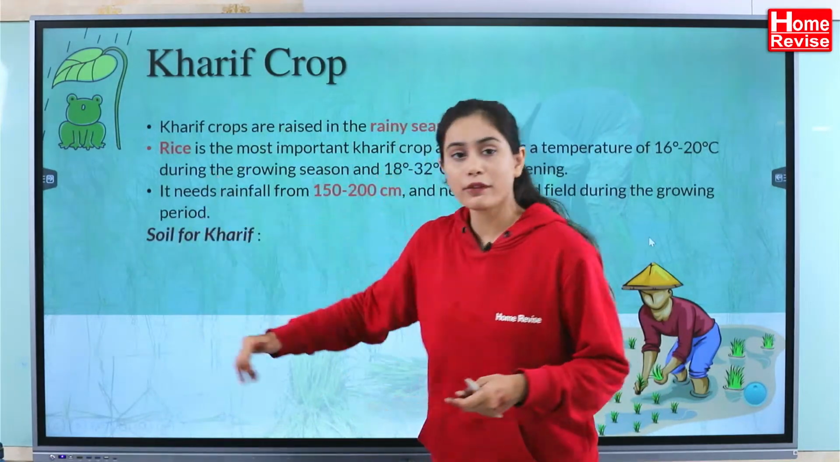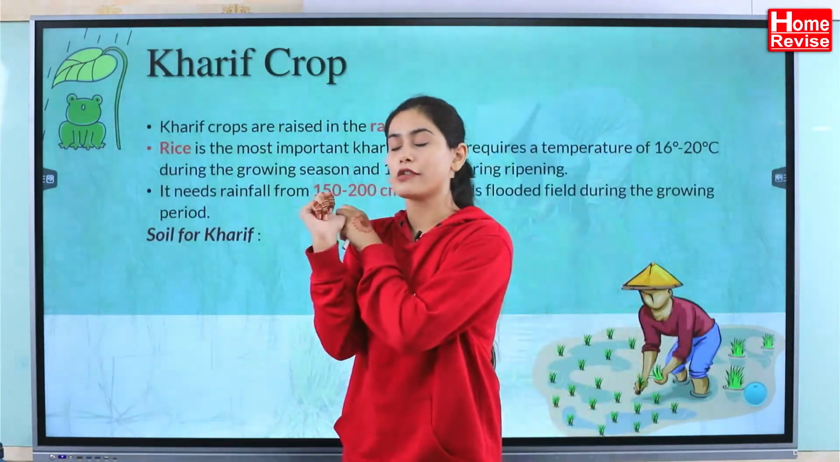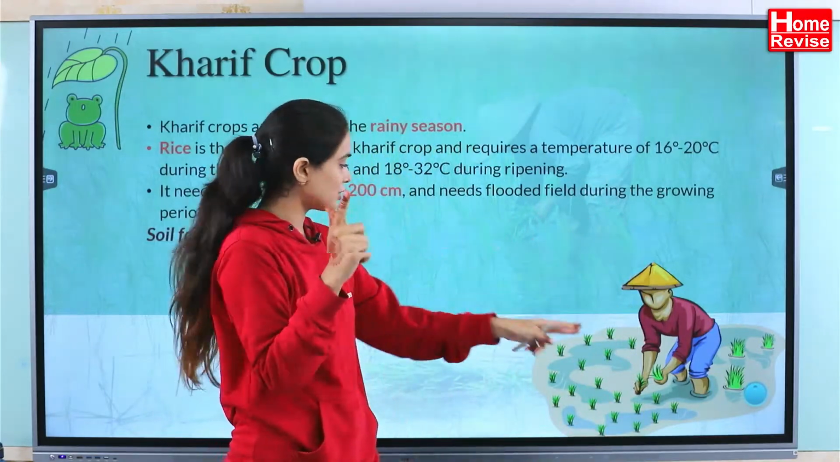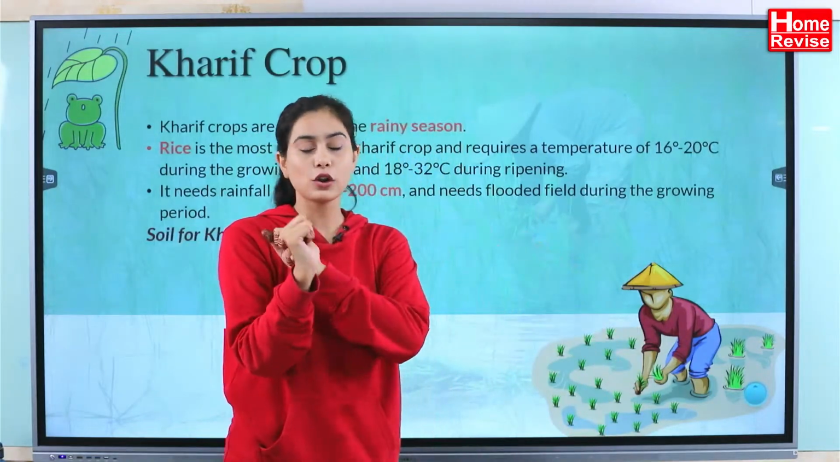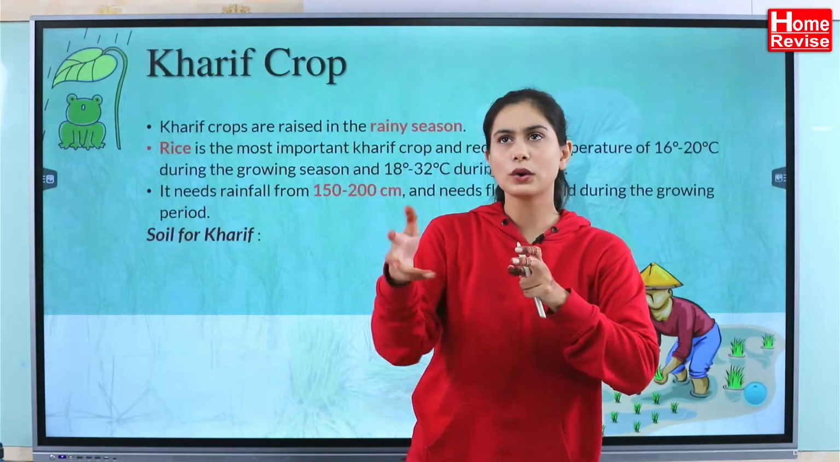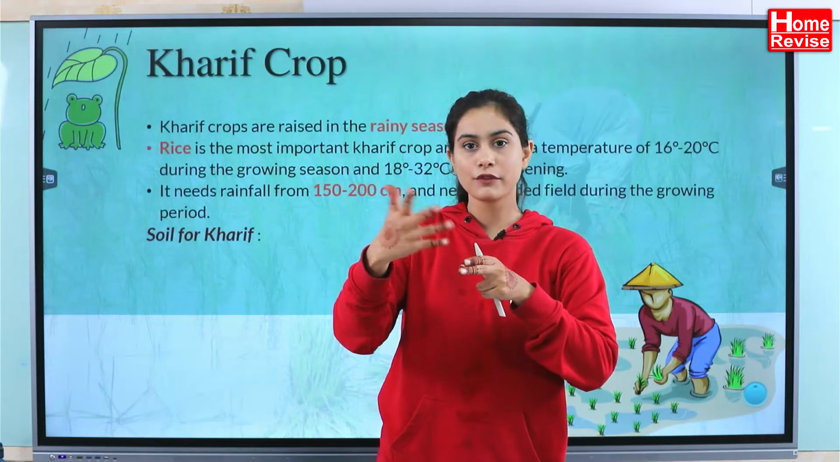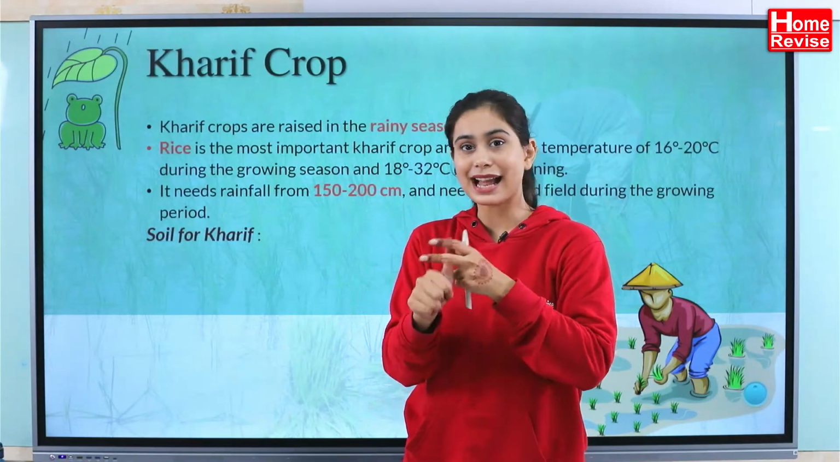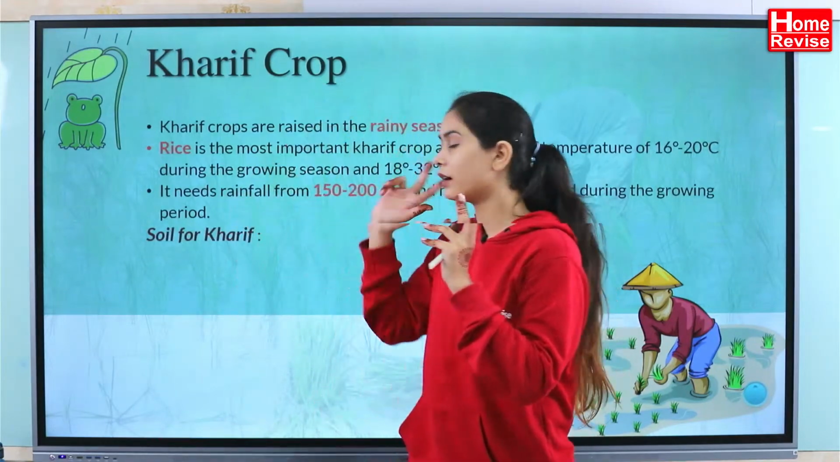This much you have understood about the Kharif crop. Number one, what you will remember, just imagine this image. What you can see is a lot of water. So that means it is going to be sown in the rainy season, around June, July, when your school starts. That time you are going to sow the seeds of this Kharif crop.